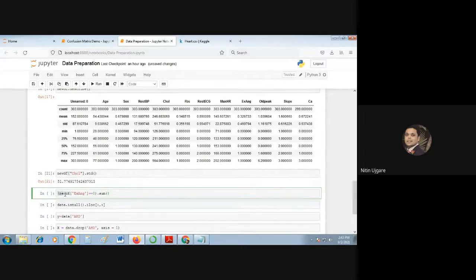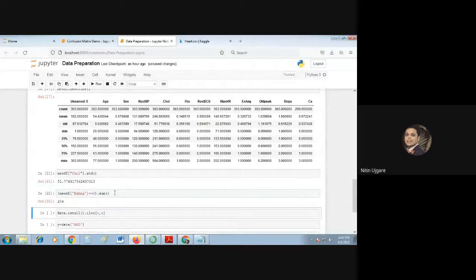So in the first part of this code, we are extracting the EXANG column and putting a condition on whether this column contains 0. If it does, we simply count the number of zeros in that column using the sum function. It's very simple actually. So there are a total of 204 zeros in this column.